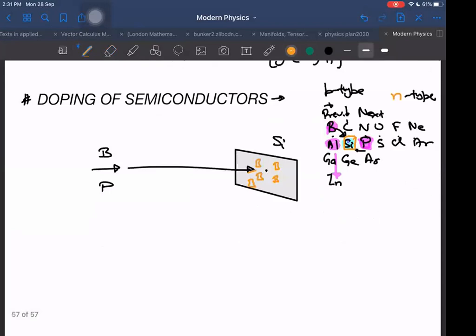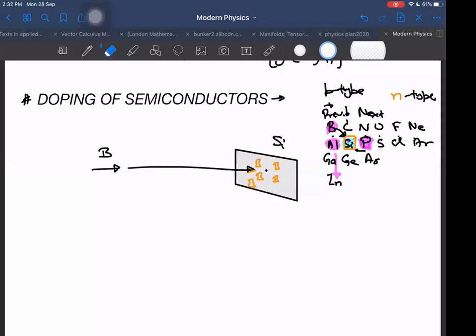So if boron is getting embedded into it, does it mean this will remain ionized permanently? No. Soon this will become neutral. The extra charge will go to the earth. If this is metal, it will be conducting, and if I connect it to the ground, it will give that extra charge to the ground, whatever charge it has acquired. So finally, it will be an overall neutral structure again, with no extra charge. It has neither positive charge nor negative charge.